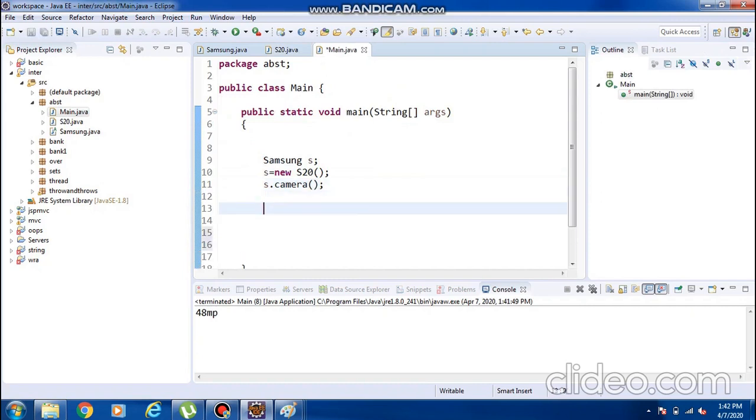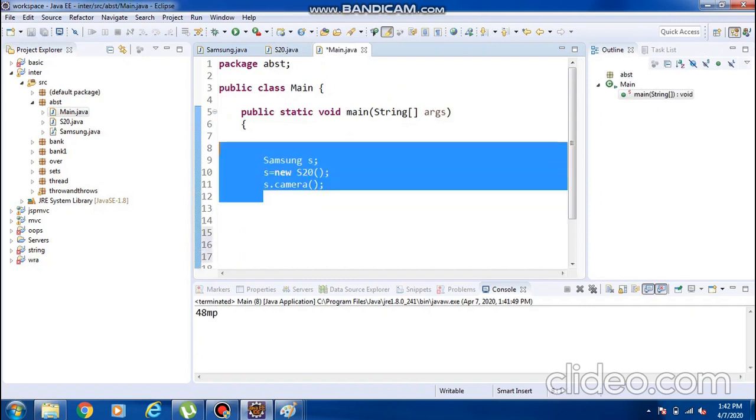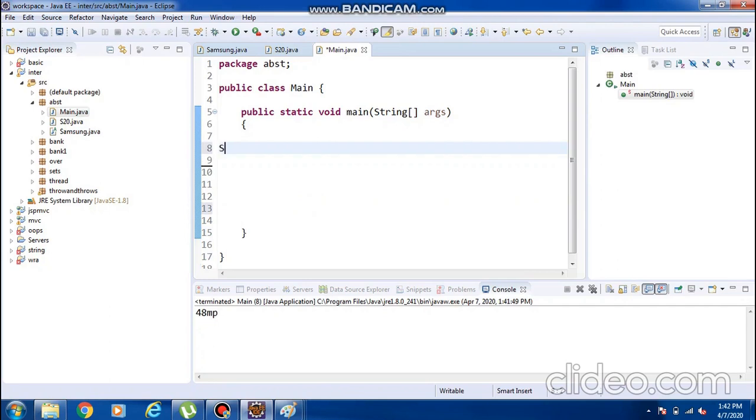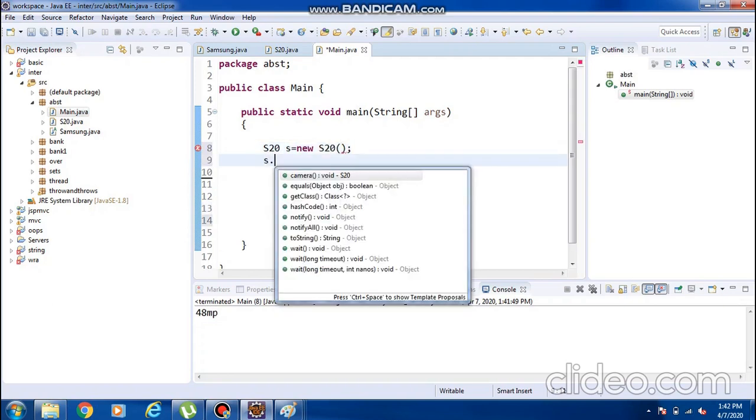Now normally, if I am not creating an object for Samsung and instead create an object for S20, S equals new S20, and then I give S dot camera, now this camera is a normal method, and it is applicable only for S20.